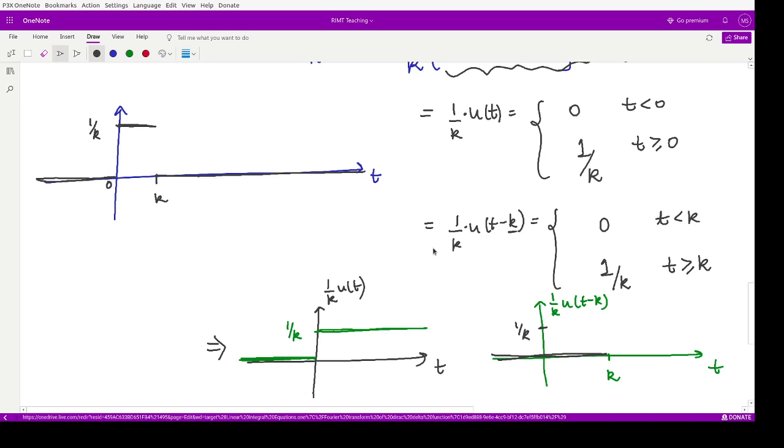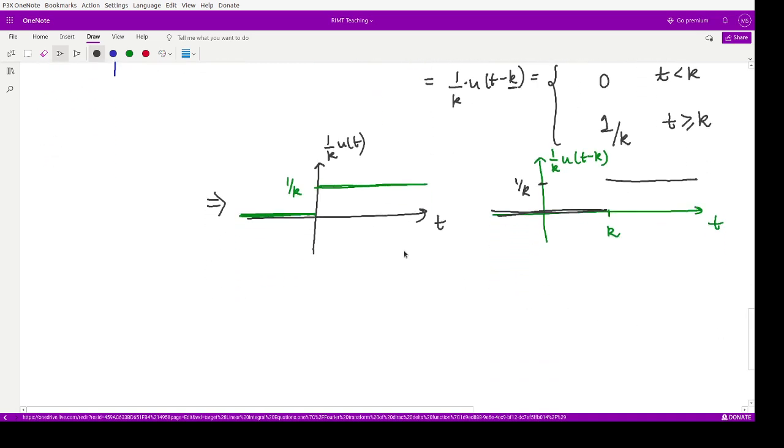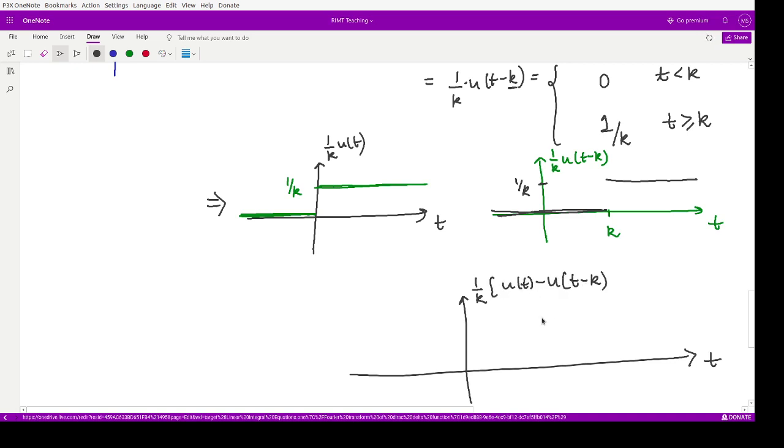So when you subtract these two, let us see what we obtain. We obtain another graph having the t-axis as this one, and this is the subtraction of these two, u of t minus u of t minus k, right? So this point is 0. Whenever t is less than 0, here the function's value is 0, and here the function's value is 0. So 0 minus 0 is 0. So our function in this interval is 0 only, right?